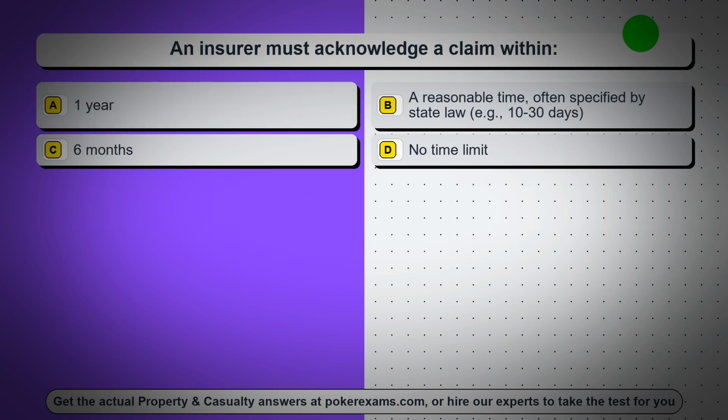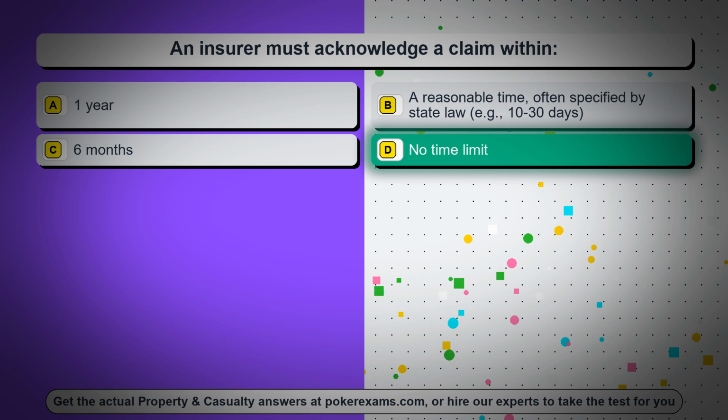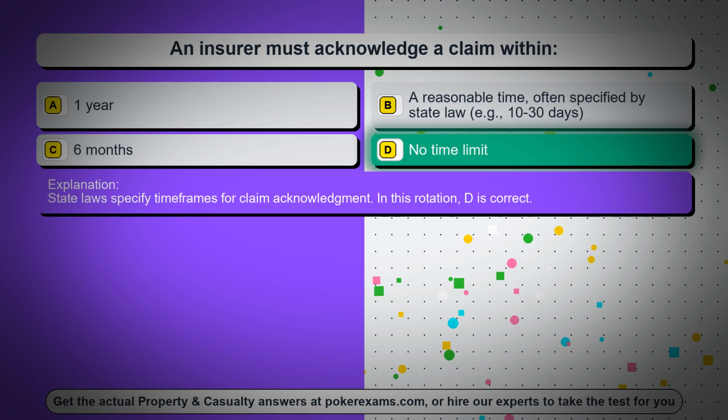Question 11. An insurer must acknowledge a claim within, option A, 1 year, option B, a reasonable time, often specified by state law, example, 10 to 30 days, option C, 6 months, option D, no time limit. The correct answer is option D, no time limit. State laws specify timeframes for claim acknowledgement. In this rotation, D is correct.